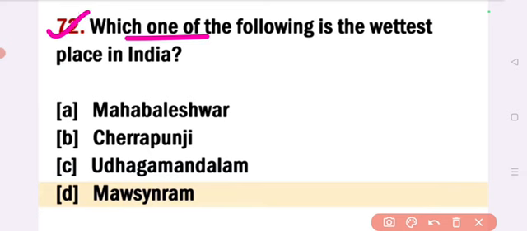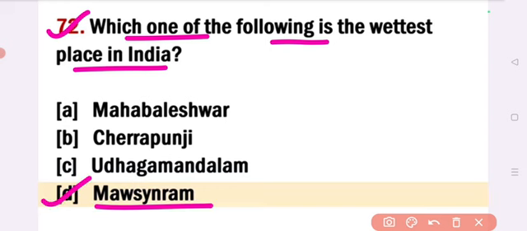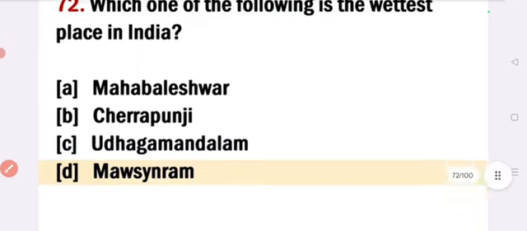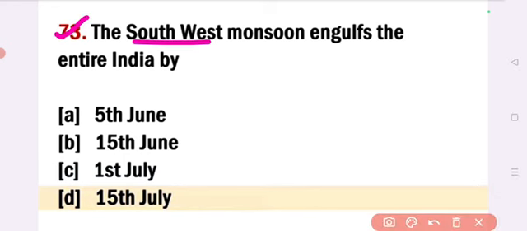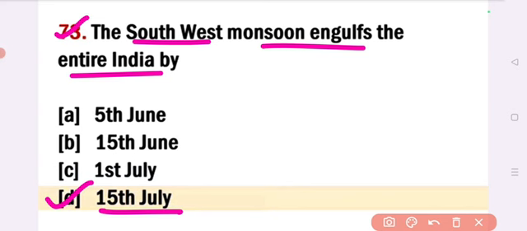Next, which one of the following is the wettest place in India? Answer option D, Mawsynram. Which one of the following is the wettest place in India? Mawsynram. Next question is, the southwest monsoon envelops the entire India by. Answer option D, 15th July. The southwest monsoon envelops the entire India by 15th July.